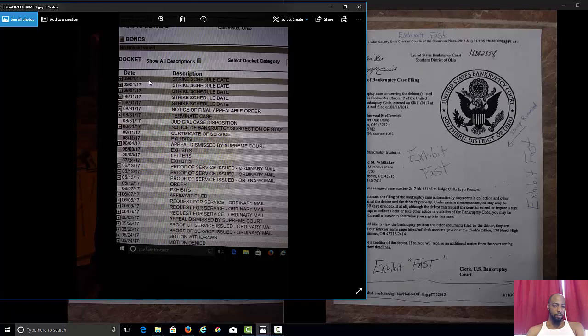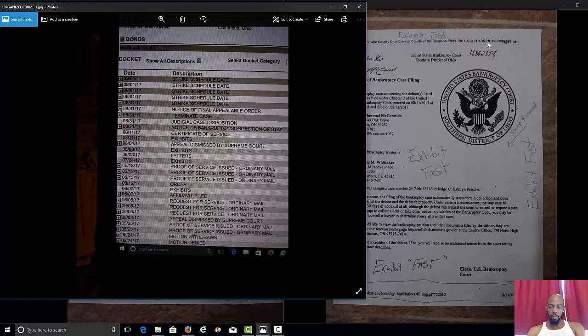We had like six trial dates, and I think they were all in September. So they were all happy. Oh, trial was next month. You see, they strike the dates because of this bankruptcy. If it wasn't for this bankruptcy, they wouldn't have been able to do that. They struck all the dates. And then they went on ahead and put in, what is that? Oh, that was on the 31st, right?